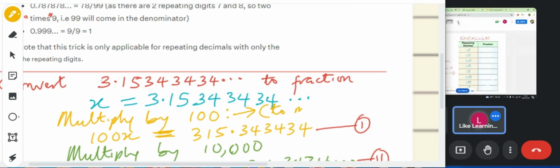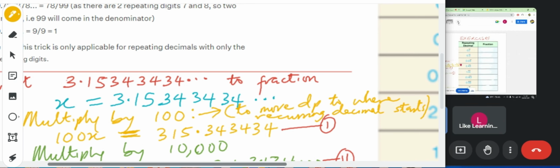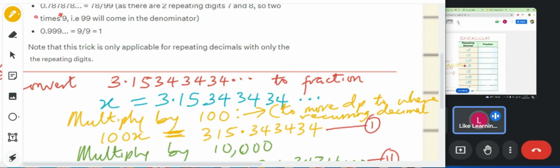Here the recurring decimal starts after 5, so we need to multiply it by 100.